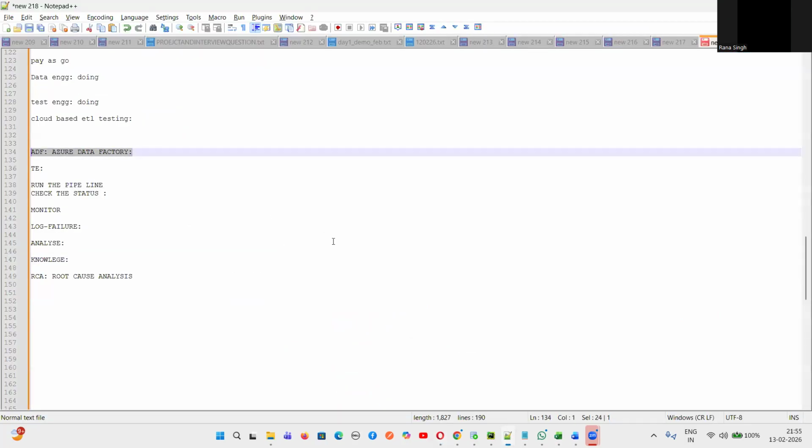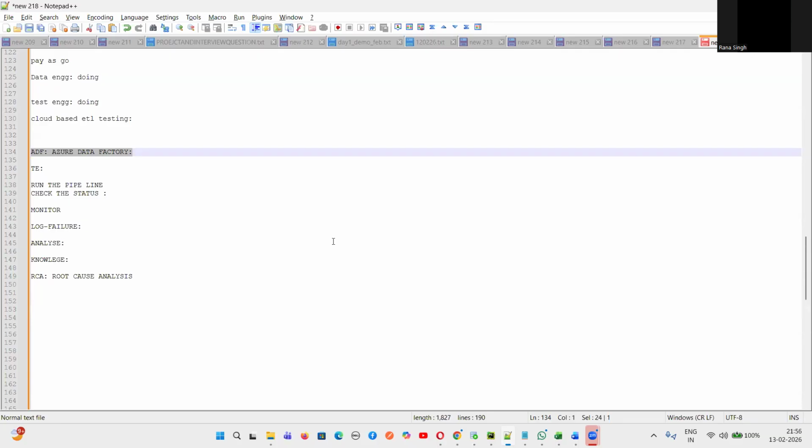If you explain it this way, guys, it will definitely make an impact. You are not only running the pipeline and seeing the status, but you are also providing suggestions to the developer in case there is a failure: how you analyzed the log, and what the root cause analysis is.